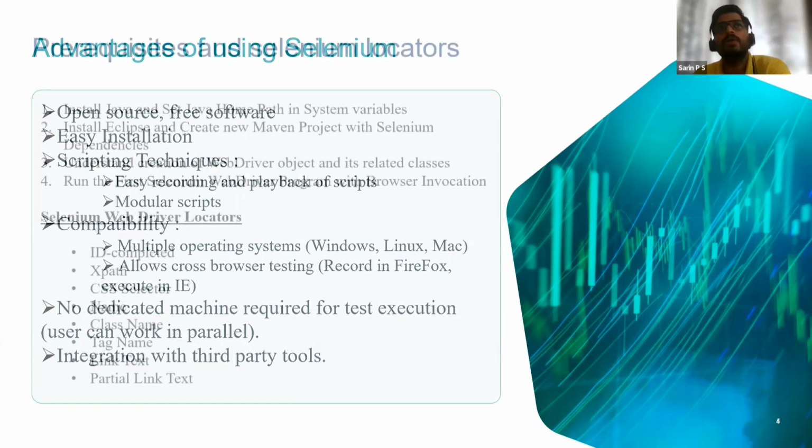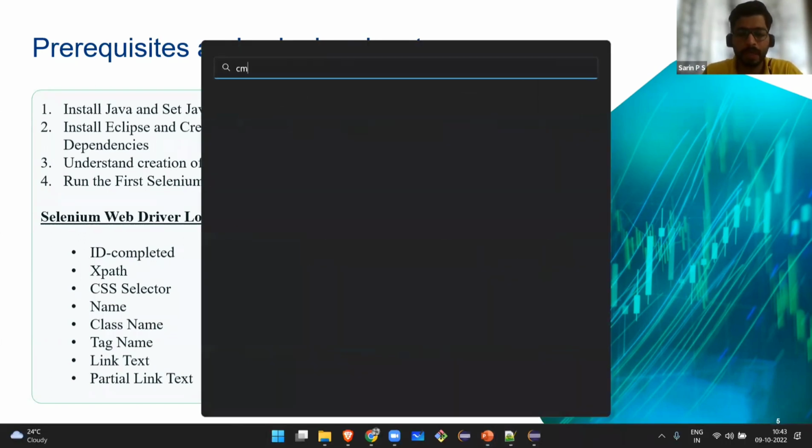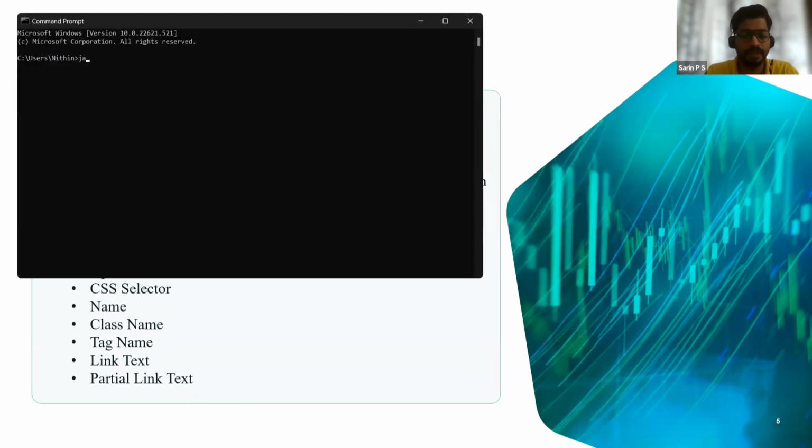Okay, now before getting started with Selenium, you have to have some things ready in your system. I can show you. You have to have Java in your system, with java minus version. You can check whether you have this.